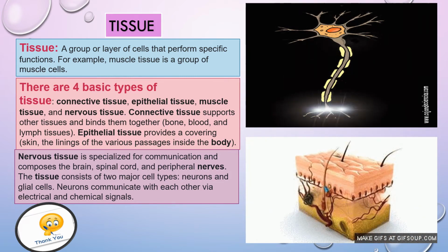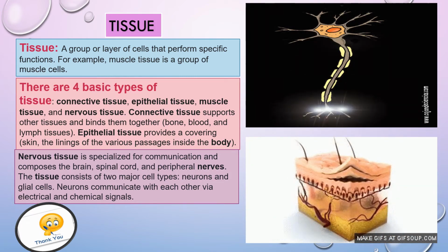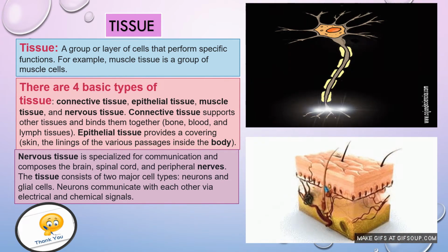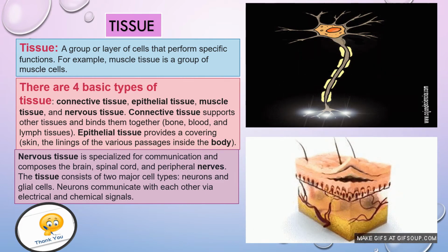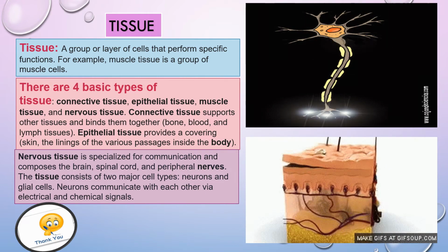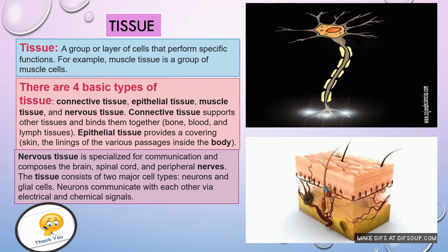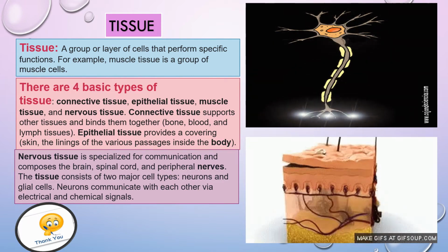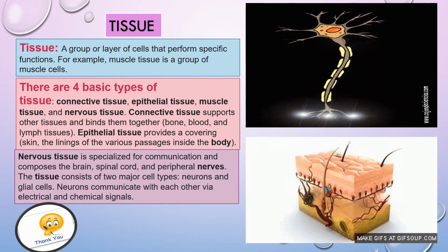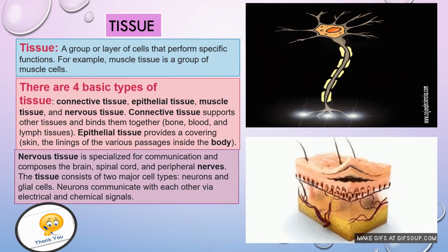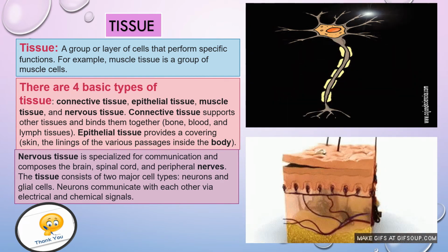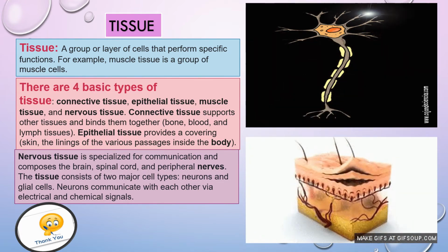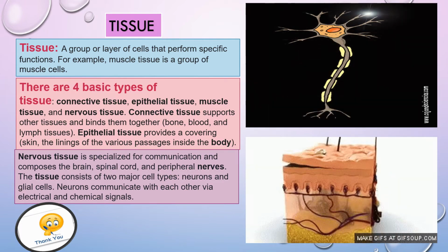Now epithelial tissue provides a covering of our body. Actually epithelial tissue means skin, the skin and the linings of the various passages inside the body. Now about muscular tissue, I already told you as an example of tissue. That means muscle tissue is a group of muscle cells. Now the last one is nervous tissue. Nervous tissue is specialized for communication and composes the brain, spinal cord and peripheral nerves.